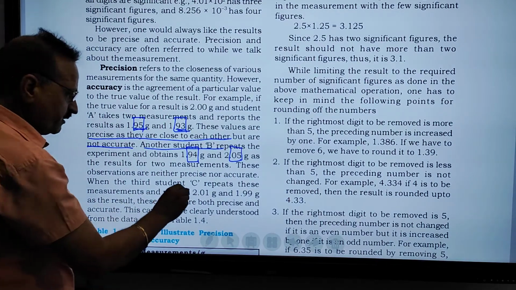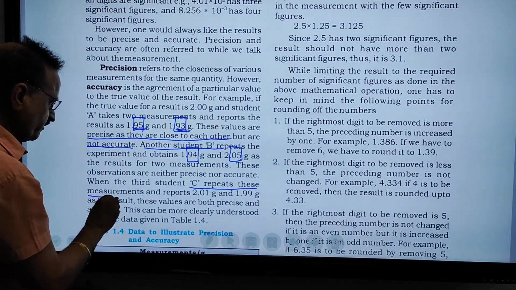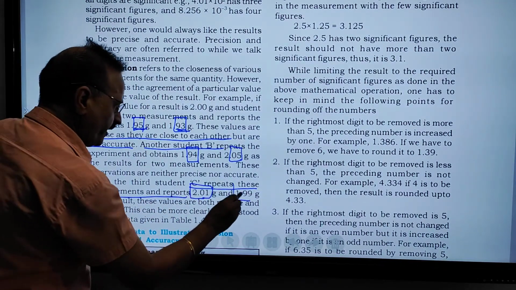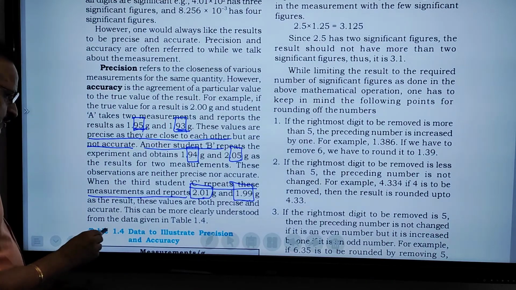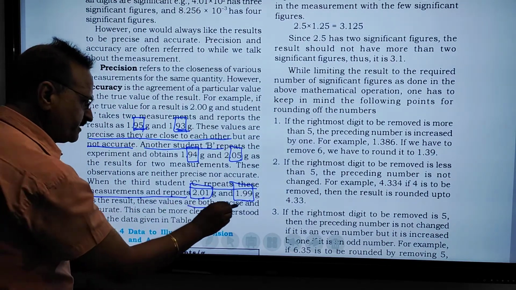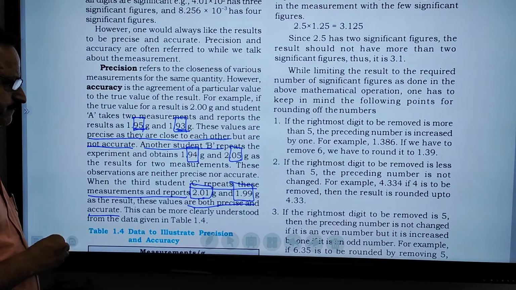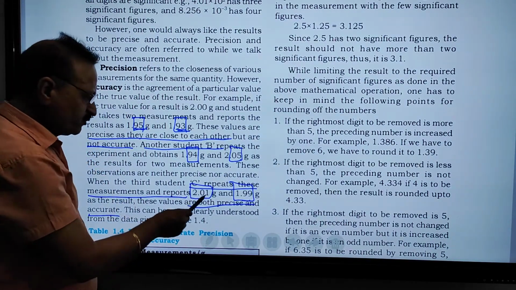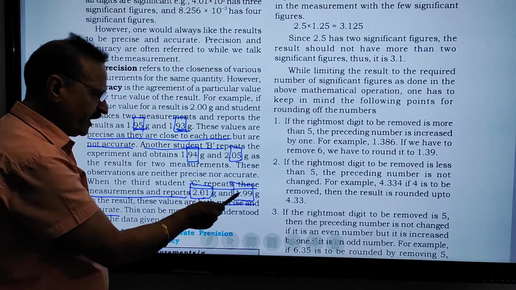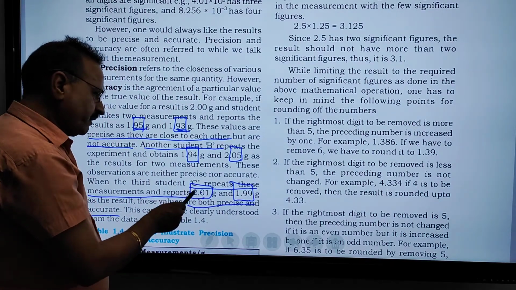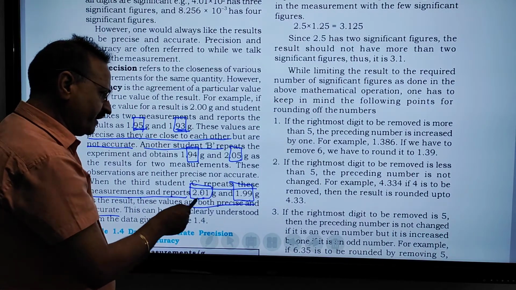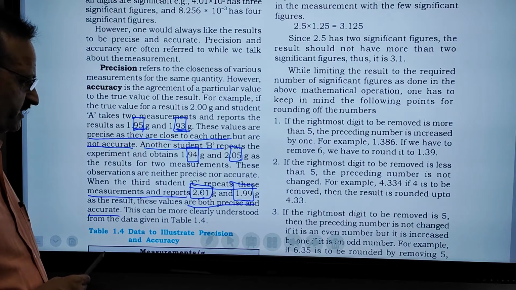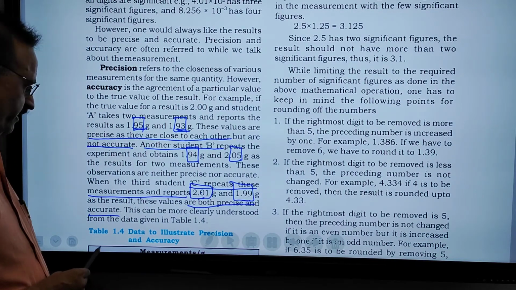Student C repeats the measurement and reports 2.01 and 1.99. So these values are both precise and accurate. Precise and accurate because there is not a vast difference between 2.01 and 1.99. The average will be 2. So these are both precise and accurate values.